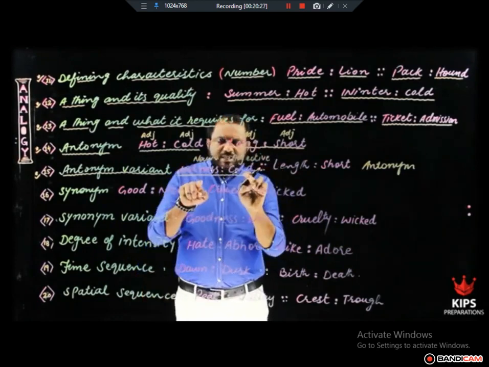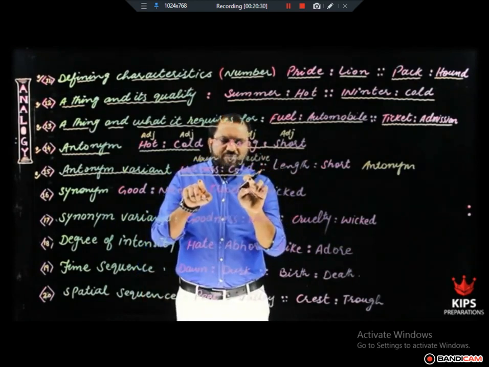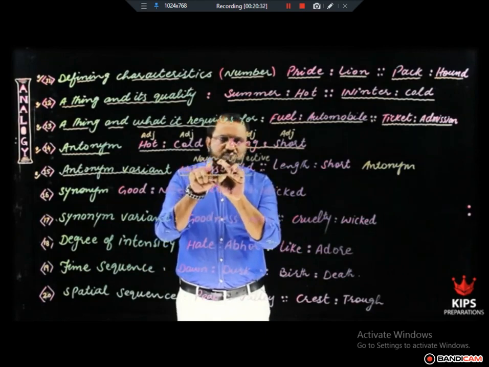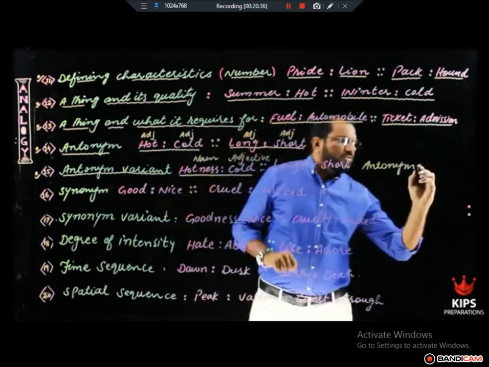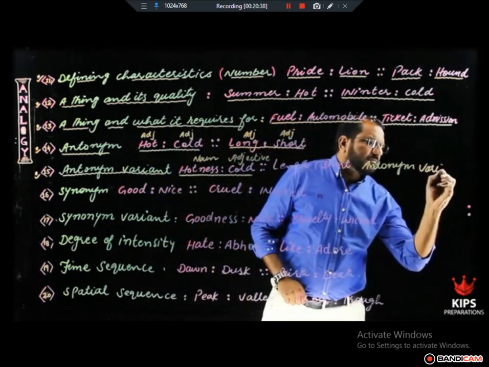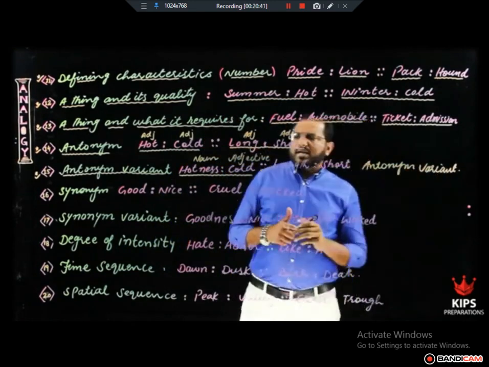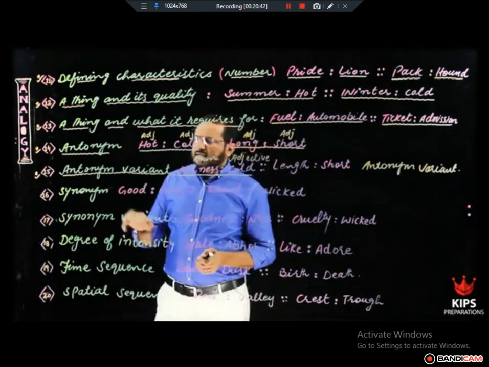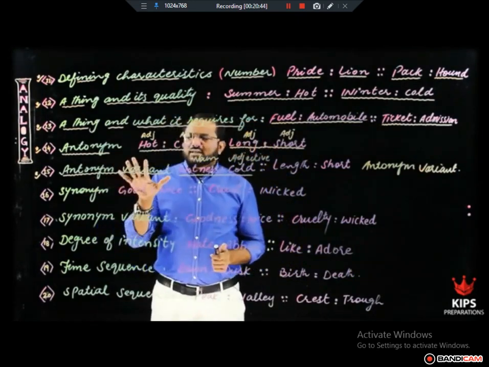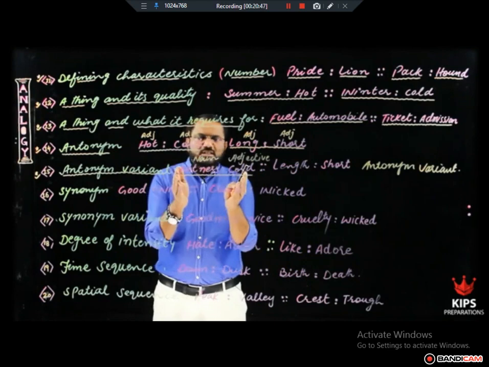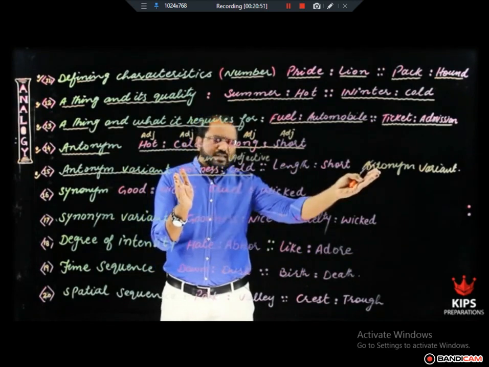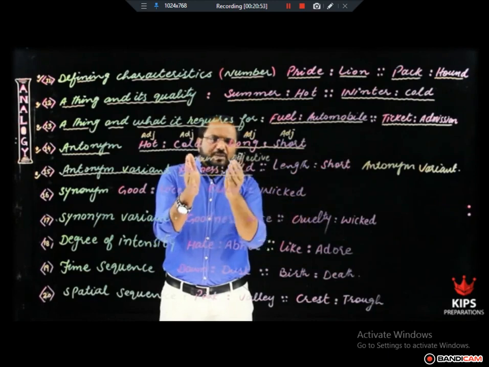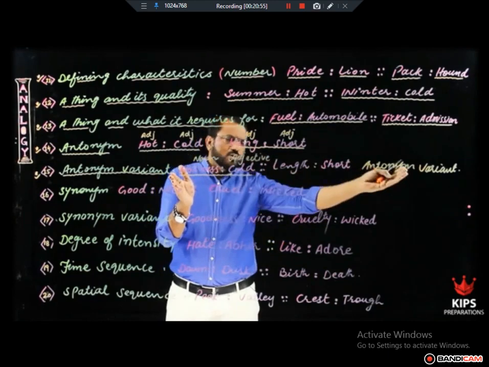Are the parts of speech the same or do they vary? They vary. This is a noun and this is an adjective. Since they vary, they are called variants. So, antonym variant might be a new term for you guys, but the thing is almost the same. Two words, almost opposite in meaning, that's why they are called antonyms. But parts of speech varying, that's why they are called variant.